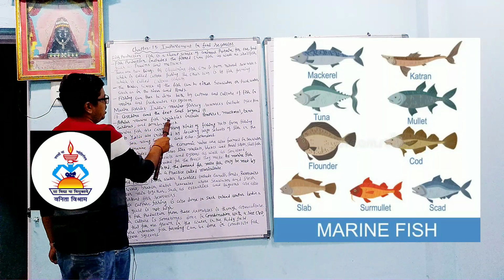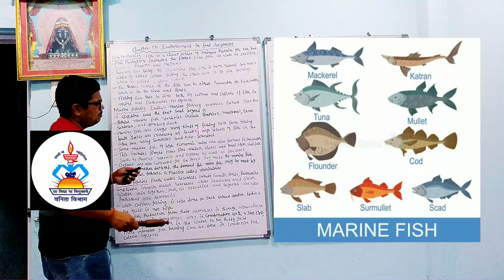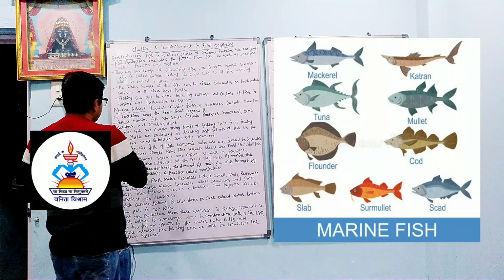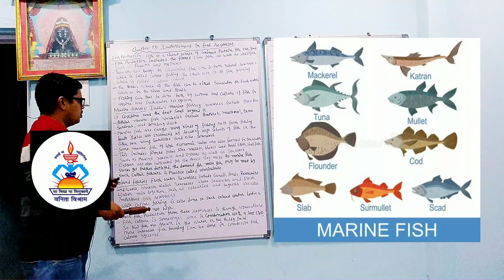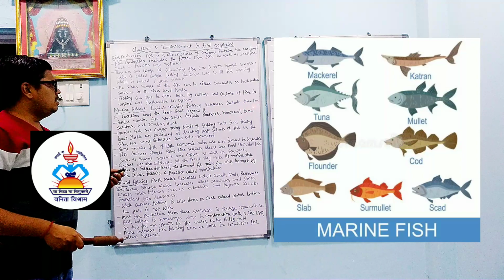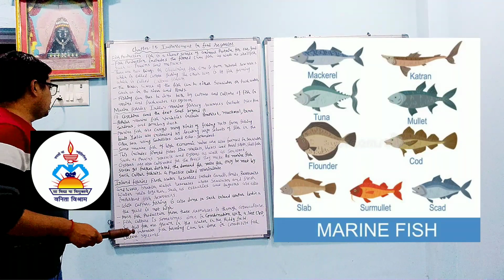Popular marine fish varieties include pomfret, mackerel, tuna, sardines and Bombay duck. So these are some of the varieties: pomfret, mackerel, tuna, sardines and Bombay duck.